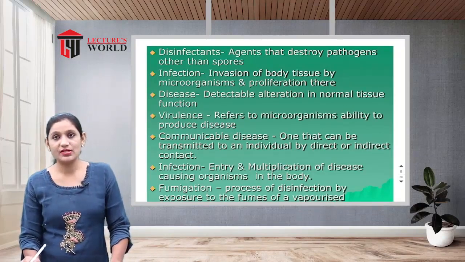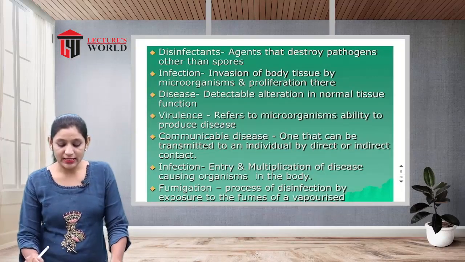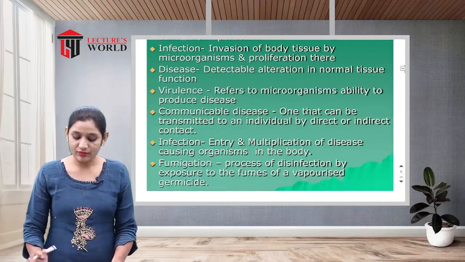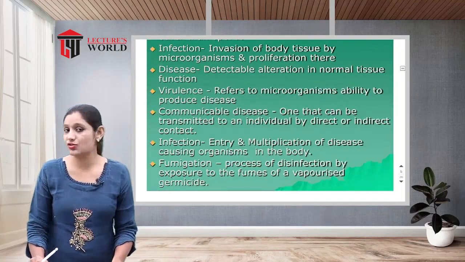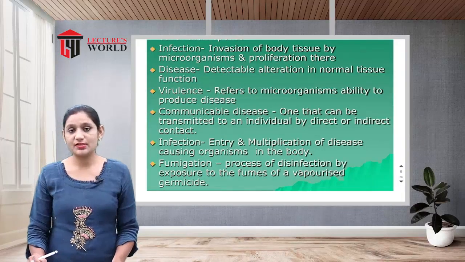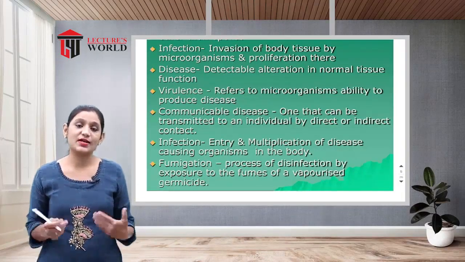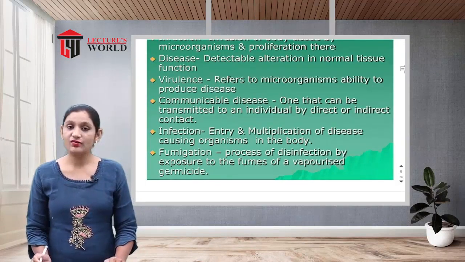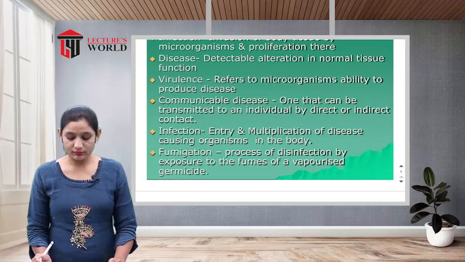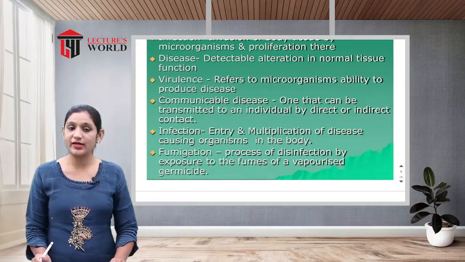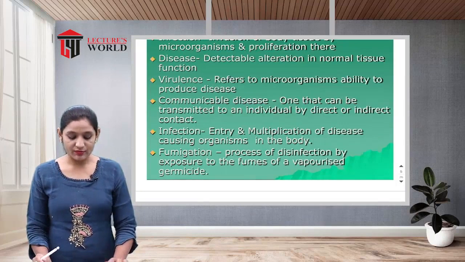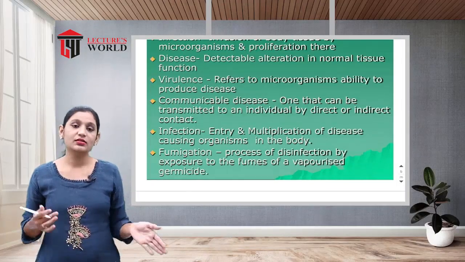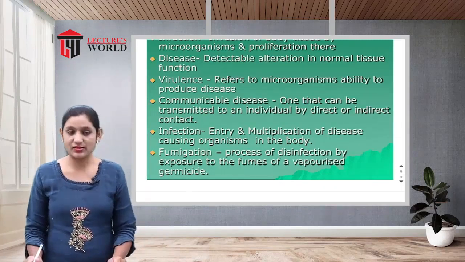Communicable disease. What is called as a communicable disease? One that can be transmitted to an individual by direct or indirect contact. It means a disease transmitted from one person to another by a direct or indirect way. Infection is the entry and multiplication of disease-causing organisms in the body. This is called infection.